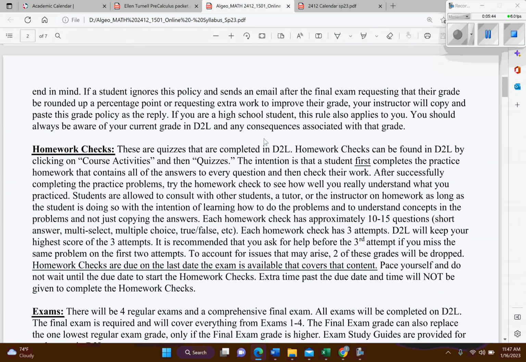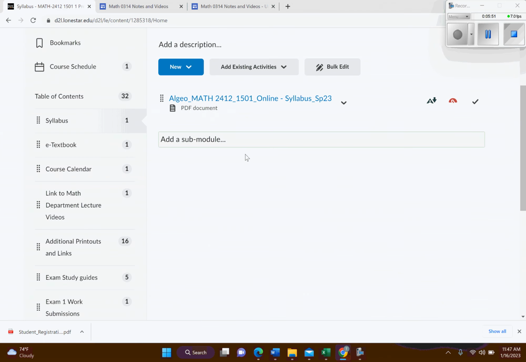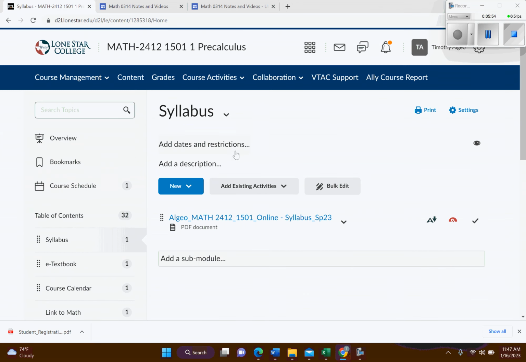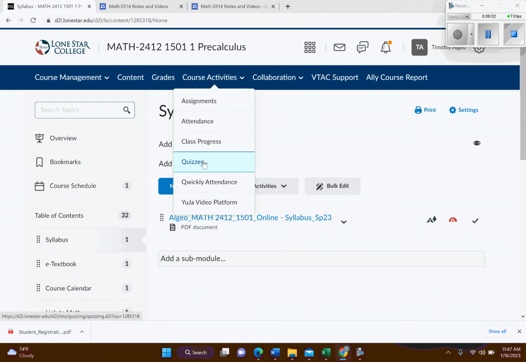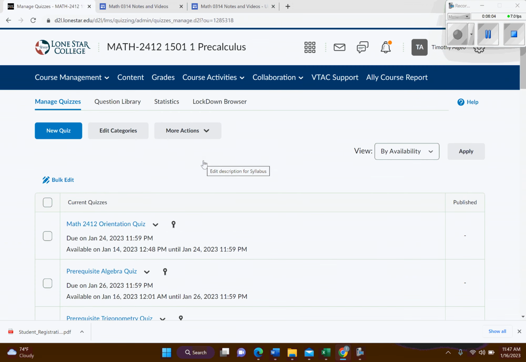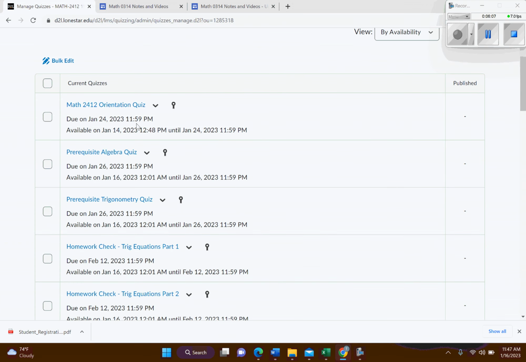Okay, homework checks. So the homework checks are in D2L, and I'm going to go ahead and show you those now. And you get multiple attempts when you do your homework checks. You get 3 attempts. So what you want to do is you'll go up to course activities and click on quizzes, and that's where all your assignments are actually going to be. And so right here, our current quizzes are the orientation quiz I was telling you about. Then we have a prerequisite algebra quiz and a prerequisite trigonometry quiz. So those are just 2 things that you should come to this course already knowing.